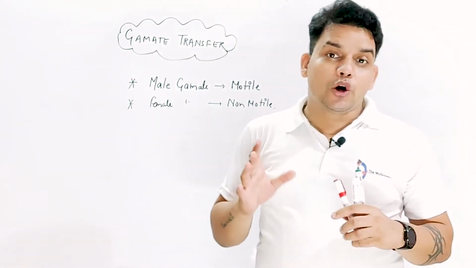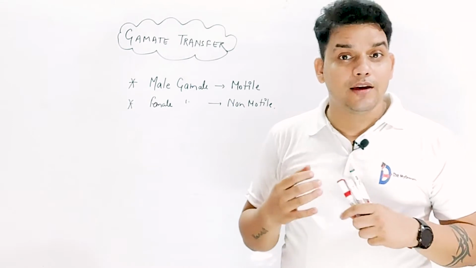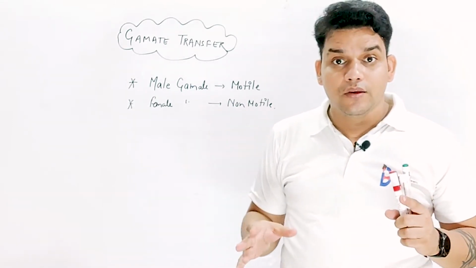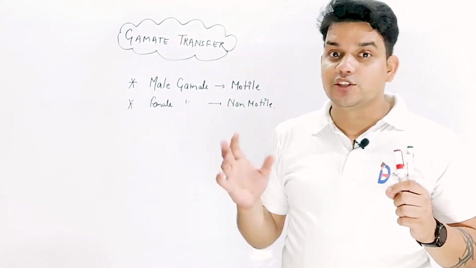But if I'm talking about plants, then in the case of algae, bryophytes, and also pteridophytes, water is important for transfer of the gametes.